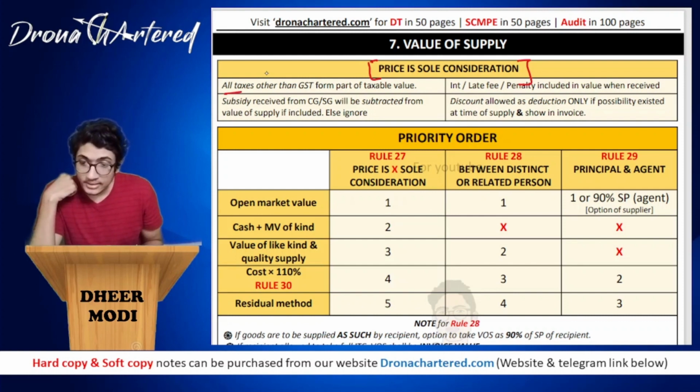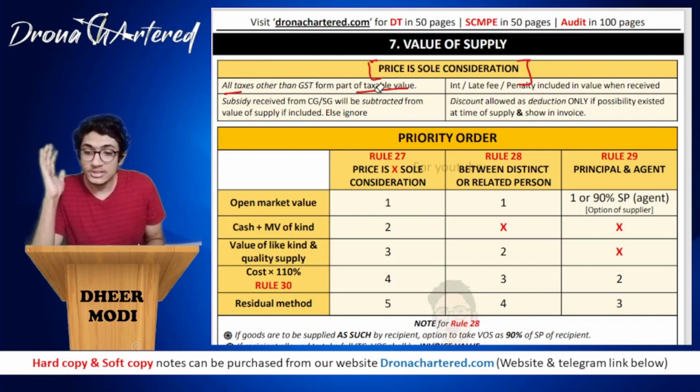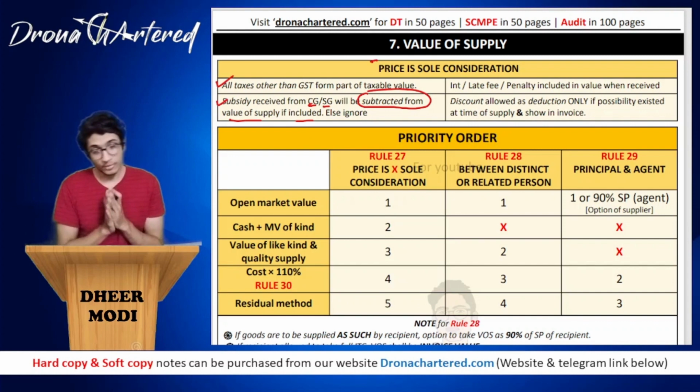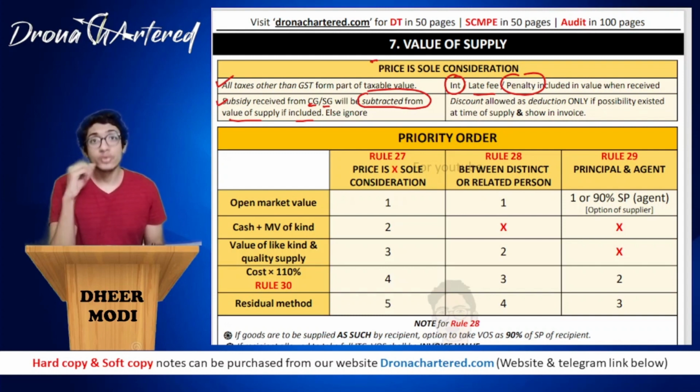So all taxes other than GST will form part of taxable value. Any other tax that is other than GST will all become part of value of supply. Any subsidy received from central government or state government will be subtracted from the value of supply if included, otherwise you will have to ignore. So if you have already included it, then this amount will have to be subtracted. Any interest, late fee, penalty will be considered as supply. It will be included in my value of supply only when it is received. That is, this is only on receiving basis, not on accrual basis. Only and only when you receive this amount will it be considered as supply.